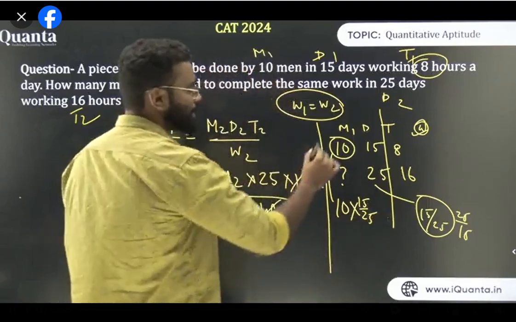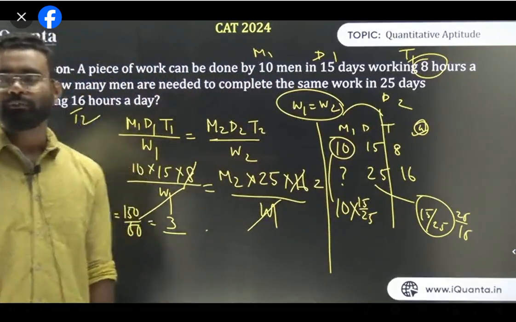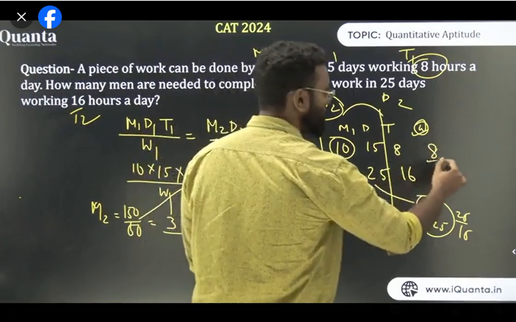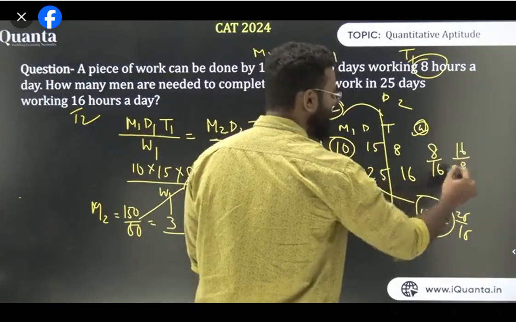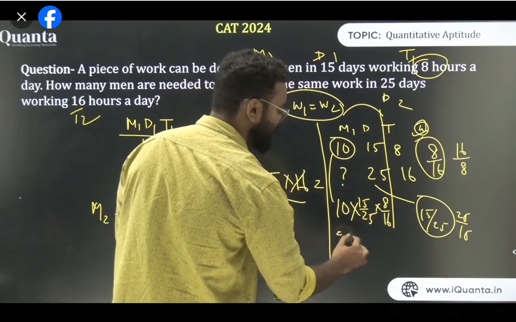Now similarly, think about men and time. If time is more, the men will be less, because if you have more time, you will have fewer men. So here also the ratios are 8 upon 16 and 16 upon 8, but I know there should be fewer men, so multiply with 8 upon 16. Hence your answer is nothing but 3.